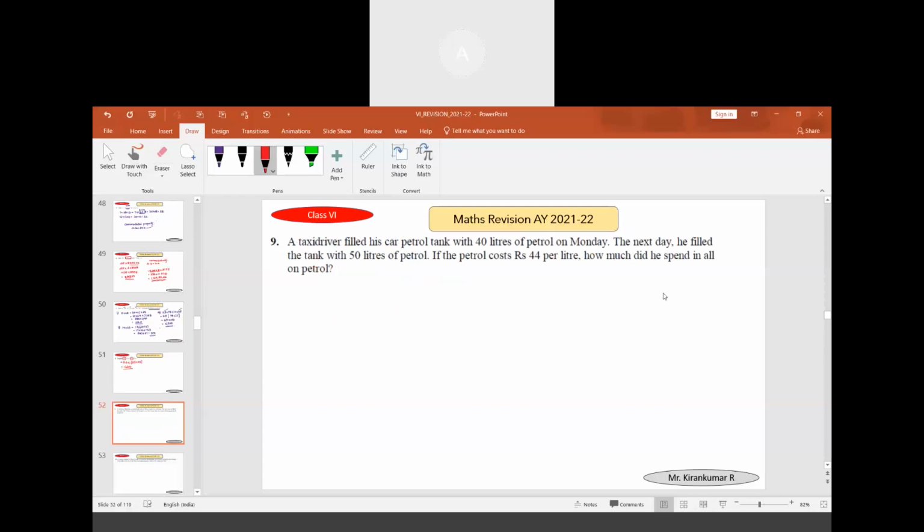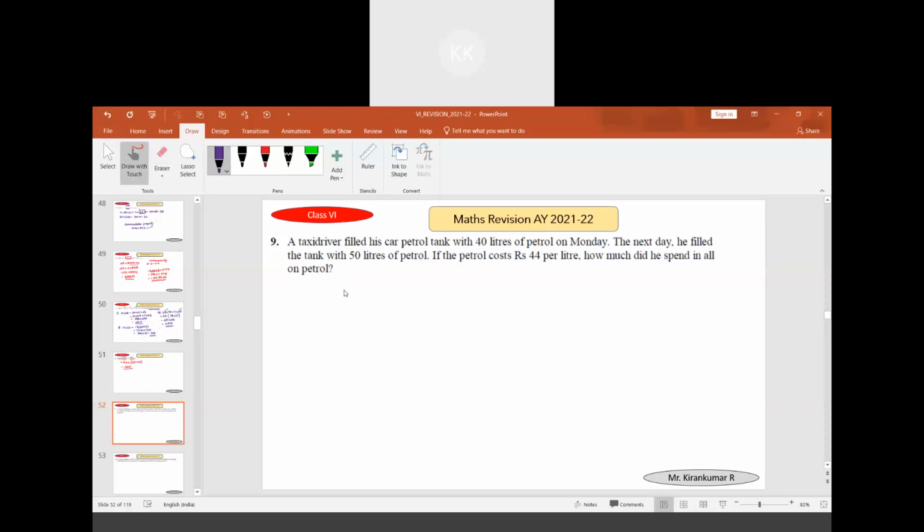Now there is a word type problem. Please remember, you will not calculate and write the direct answer. You will solve it step by step. A taxi driver filled his car petrol tank with 40 liters of petrol on Monday. The next day, he filled the tank with 50 liters of petrol. If the petrol costs rupees 44 per liter, how much did he spend in all on petrol? So total amount we have to find.